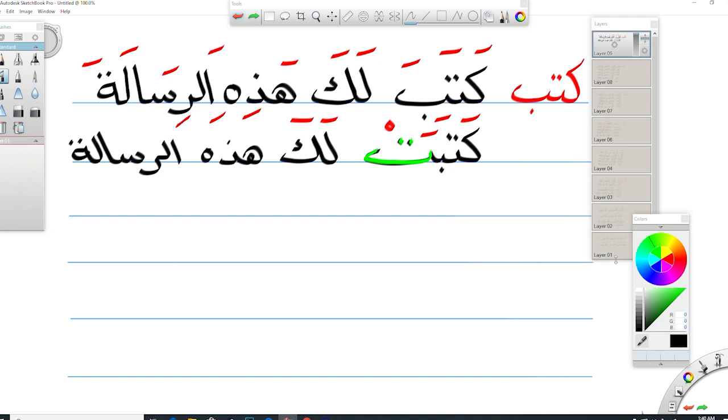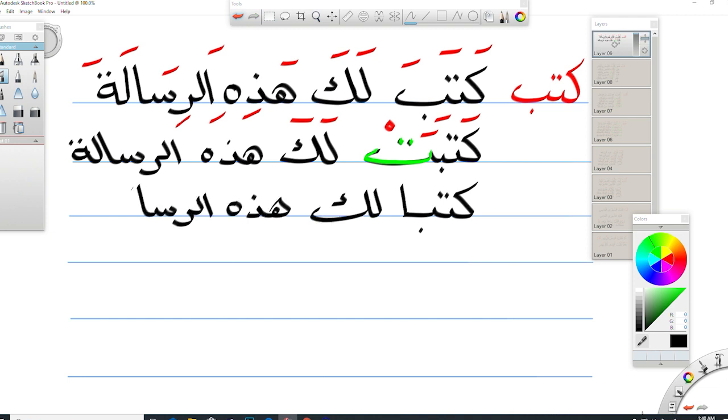The next example is for dual masculine, and we'll separate the dual masculine from the dual feminine because we'll have different shapes of the past form of the verb. كتبا لك هذه الرسالة. They wrote this letter to you. Here they means two men who wrote this message to you. What we added is the final shape of the letter alif.